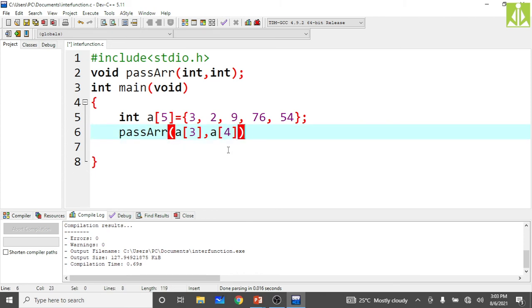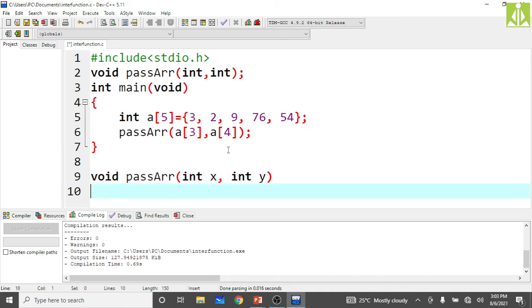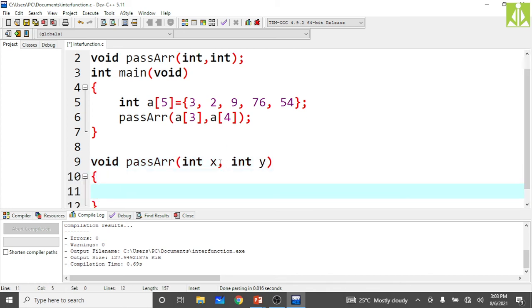Okay, so don't do anything over here. So whatever values we have received, just add those values into this pass array function. Void pass array. Here I have to receive those values, x comma y. I am receiving those values like normal variables only. As you can see, I am passing this a of 3 from the array, but when I am receiving it, it is like a normal variable. I am passing this a of 4 from the array, but when I am receiving, it is like a normal variable.